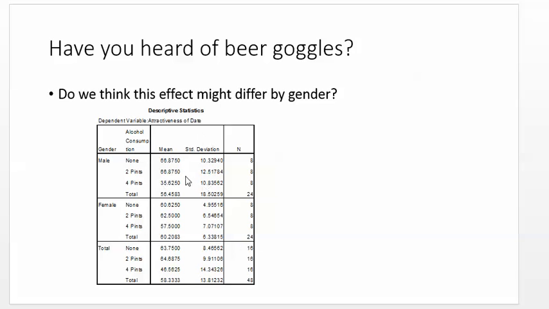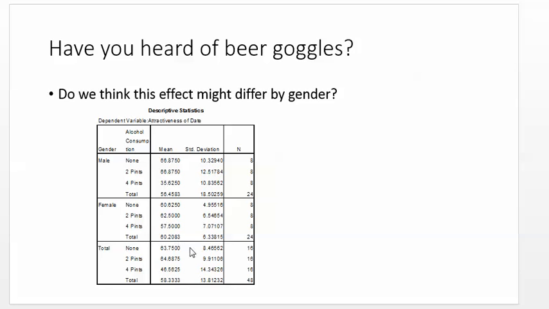Okay, so if we just compare the average of males and females, males on average hit on women whose attractiveness is about 56.45, so a little bit above halfway. And women are at approximately 60.221.